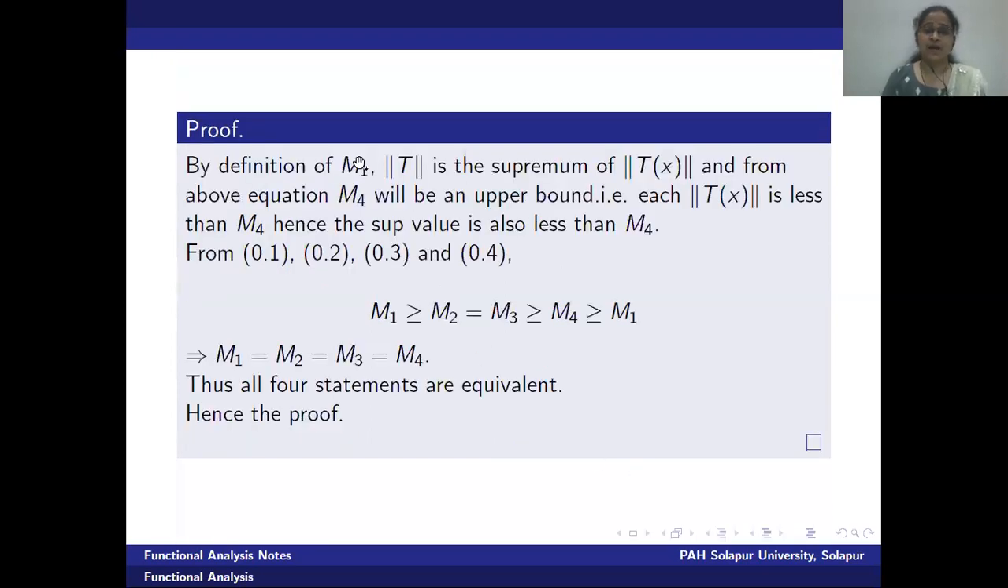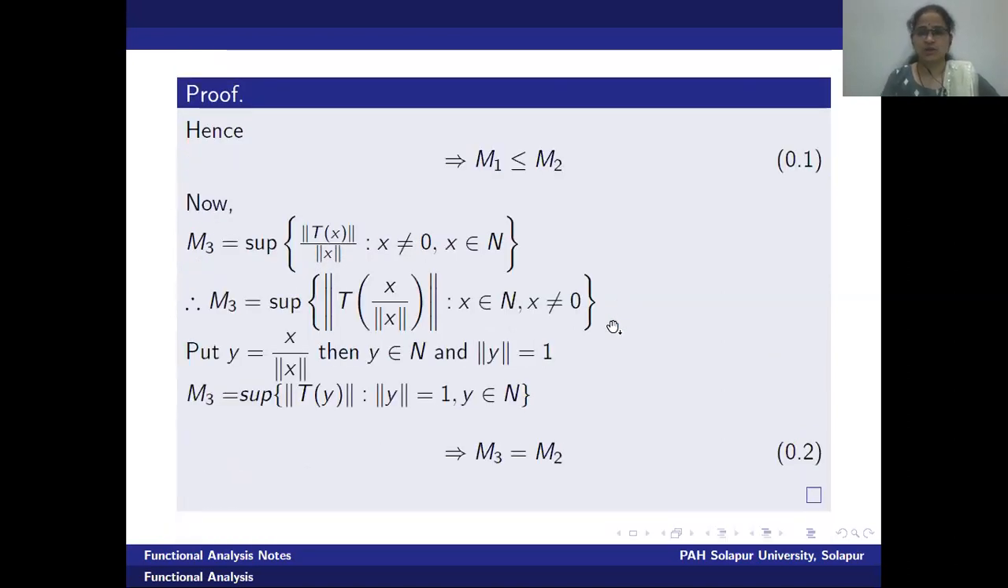By here, I have told you already, by definition, norm t is the supremum of norm t of x. And from the equation m4, it will be an upper bound, and here the supremum value is also less than or equals to m4. That I have already explained. Now we'll try to combine all the 4 equations. Let us recall all the 4 equations.